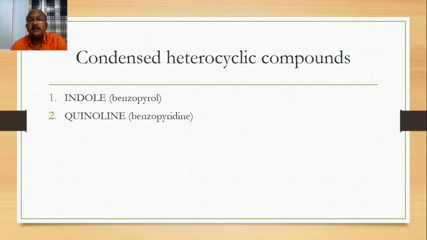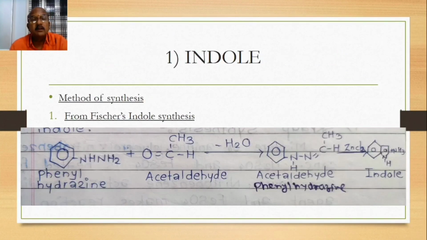Here we will discuss only two condensed heterocyclic compounds. One is indole, whose other name is benzopyrrole, and second one is quinoline, also called benzopyridine. We are discussing the first bicyclic compound, indole.